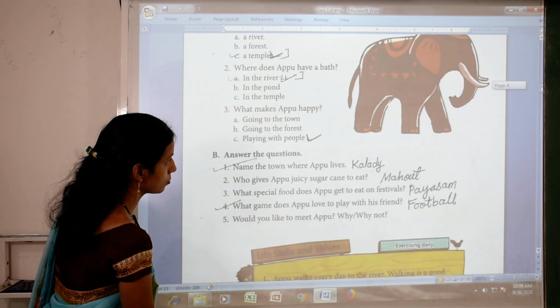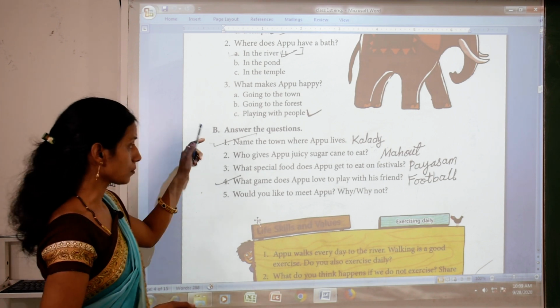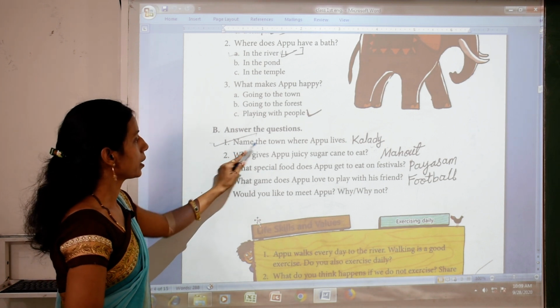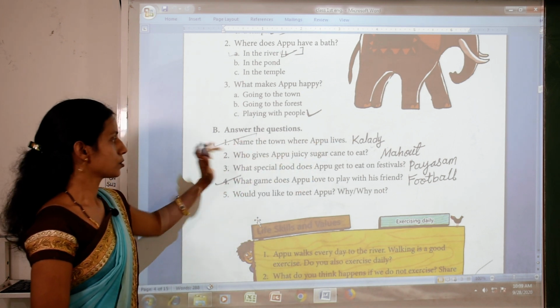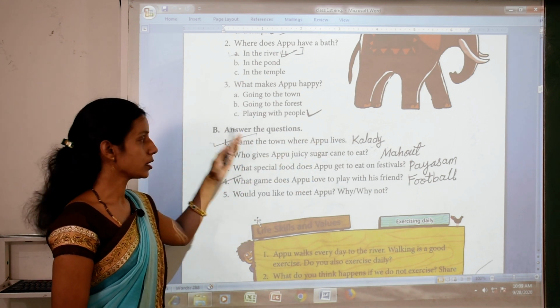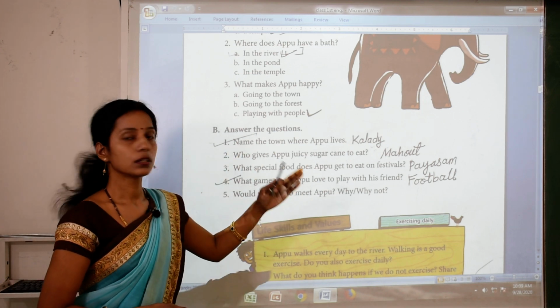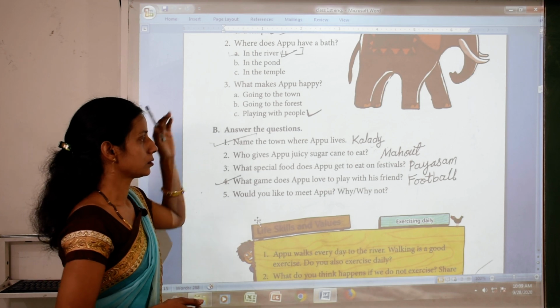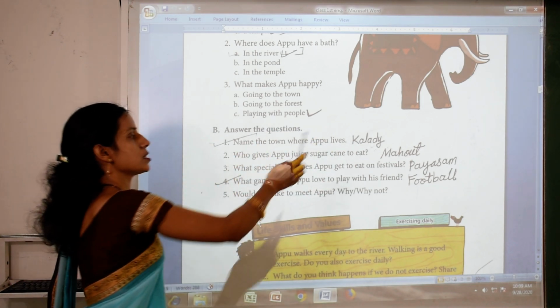And now come to the bottom, our second exercise. Answer this question. Question number 1. Name the town where Appu lives. So you can tell the answer easily. Appu lives in a big temple in Kaladi. Kaladi is a small town. So the answer is Kaladi.